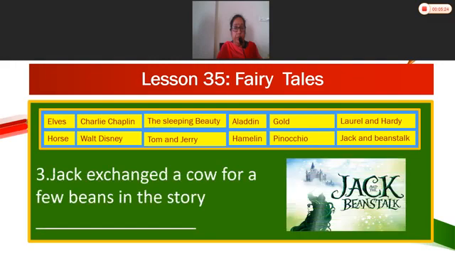Third, Jack exchanged a cow for a few beans in the story. Who is it? Jack and the Beanstalk. Jack exchanged a cow for a few beans in the story. Jack and the Beanstalk.